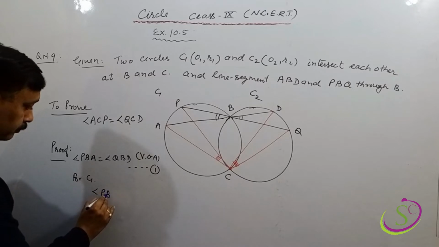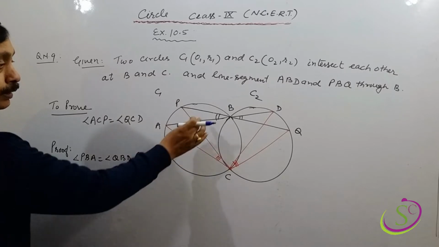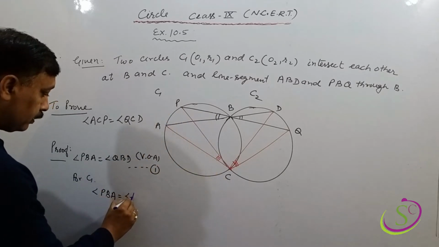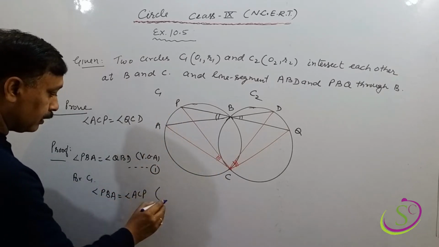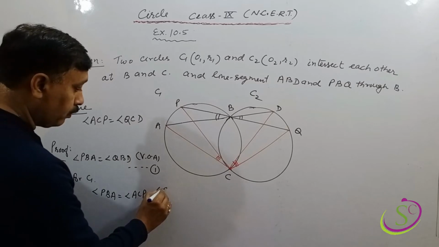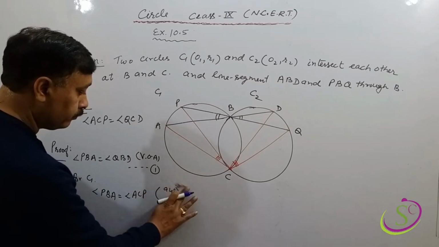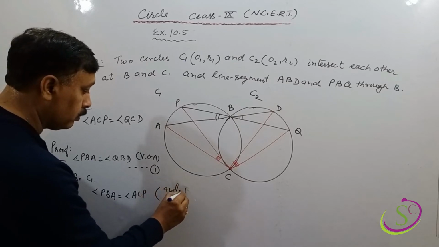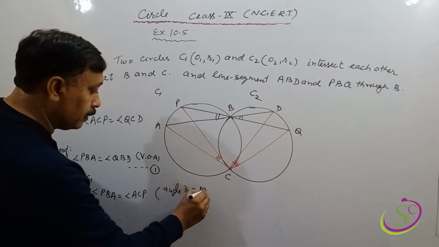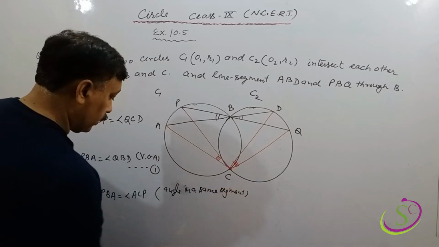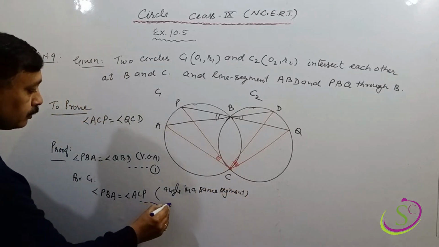angle PBA, this angle will equal angle ACP, and the reason is angles in the same segment. Okay, and that is statement 2.